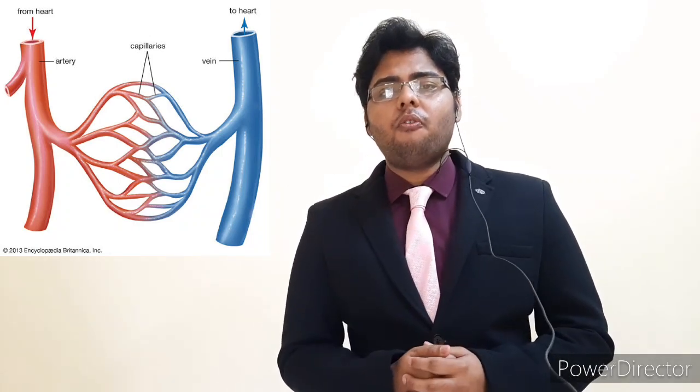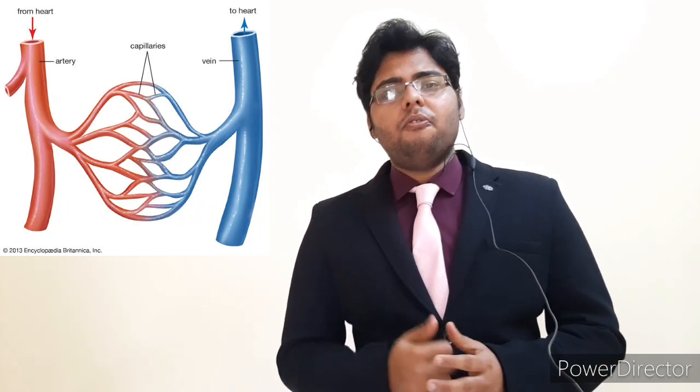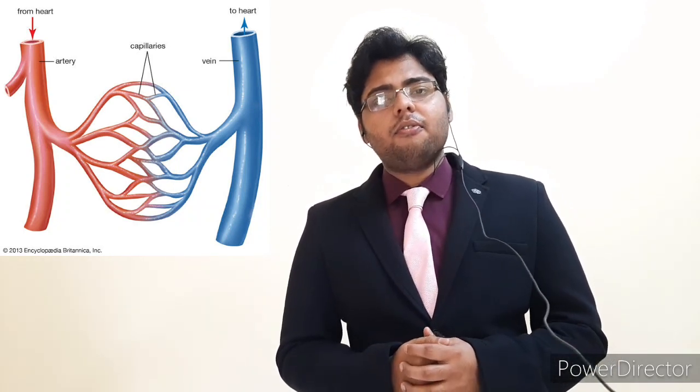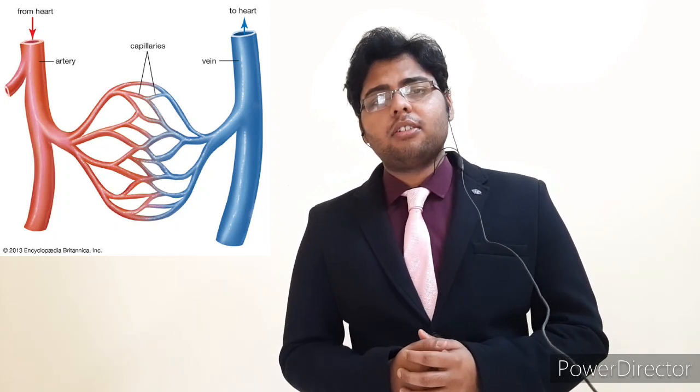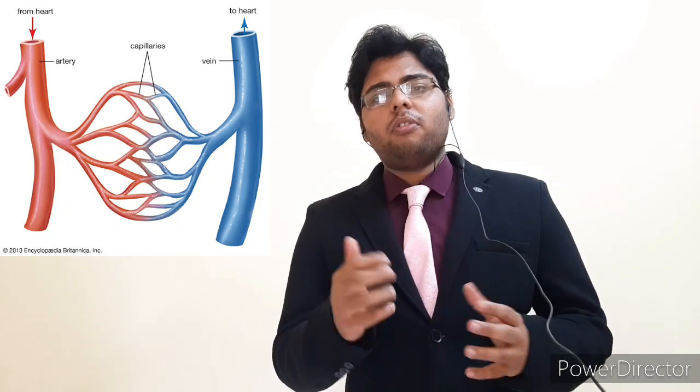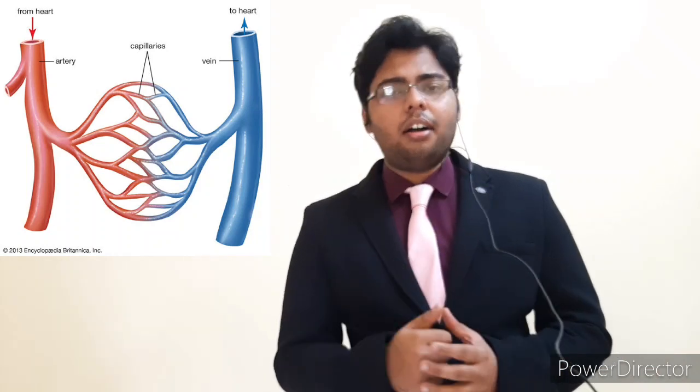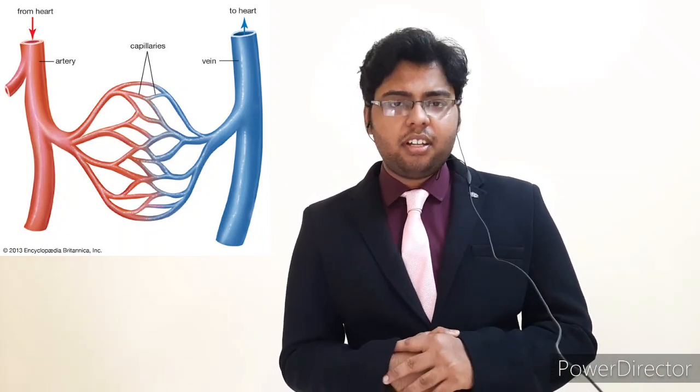Now coming to veins. Veins are the blood vessels that carry blood towards the heart. Most of the veins carry deoxygenated blood from the tissues and the cells into the heart. The exceptions are the pulmonary vein and umbilical vein.